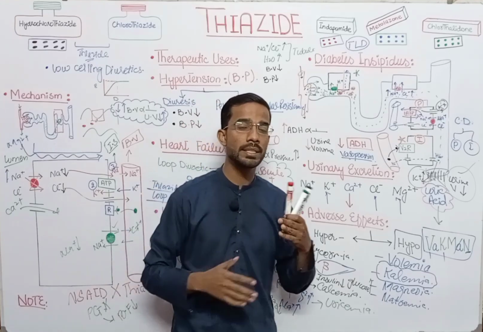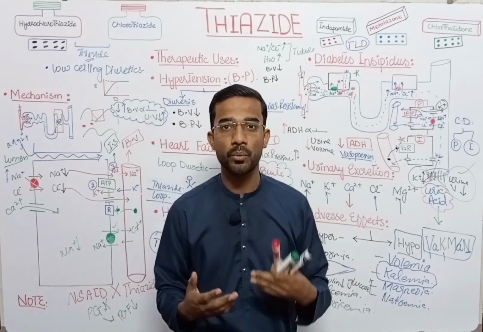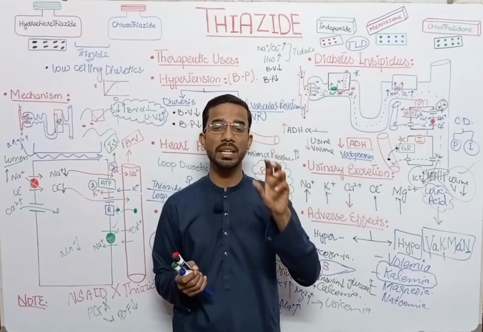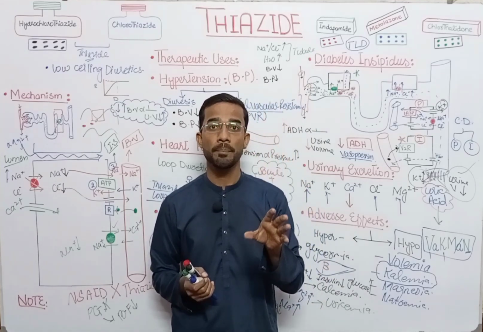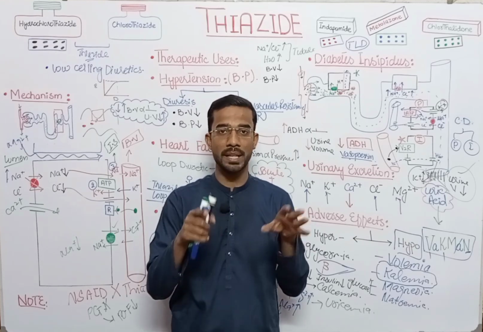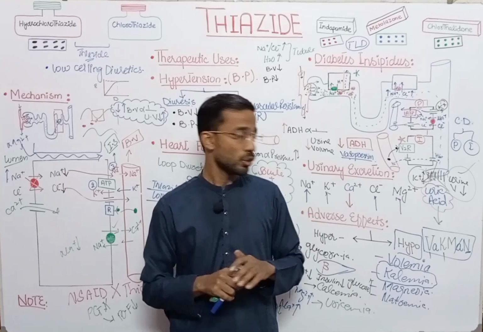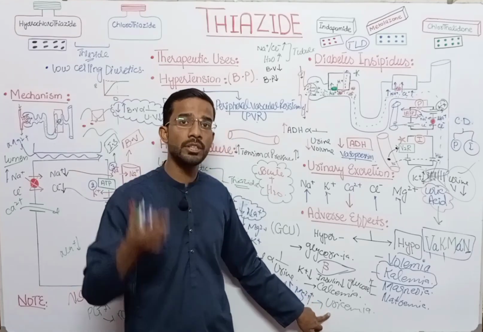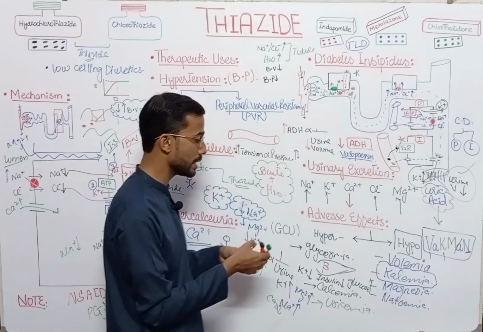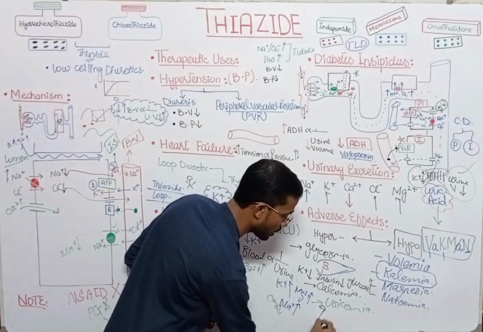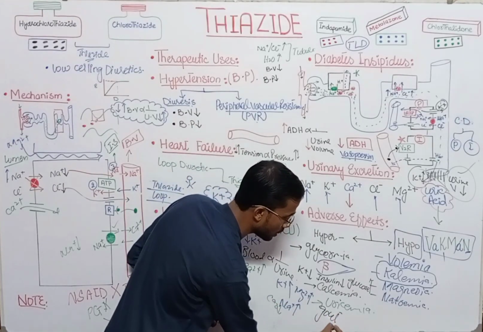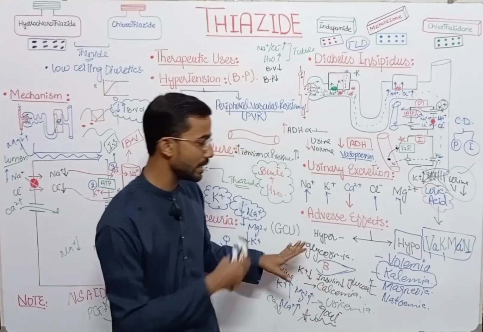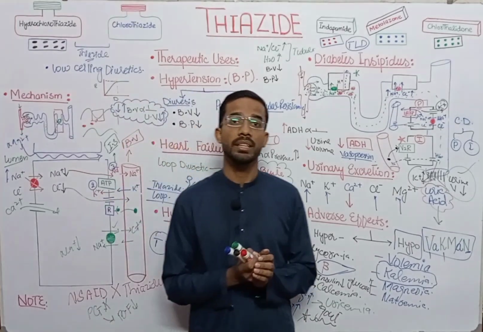So if the uric acid increases in our blood, then what can happen? Uric acid will start depositing in the joints, especially in the metaphalangeal joints, which are present in the toe area. So in that situation, due to the increase in the uric acid, you can see a disease which is called gout. So these are basically the adverse effects of the thiazides.